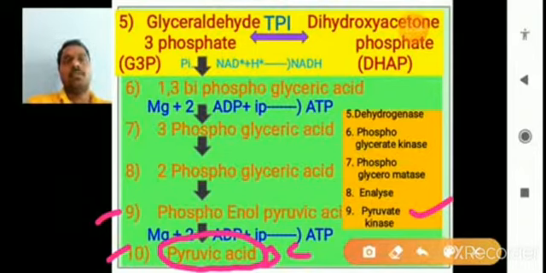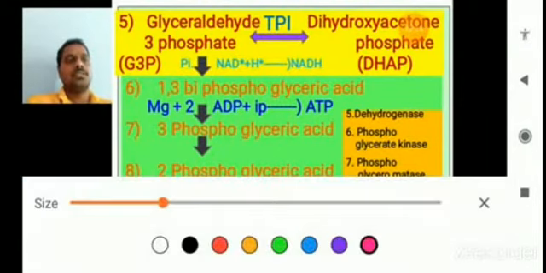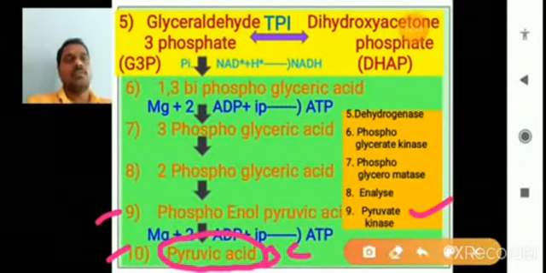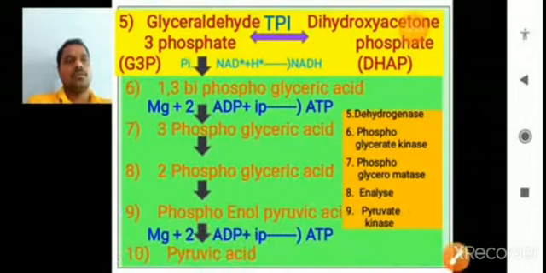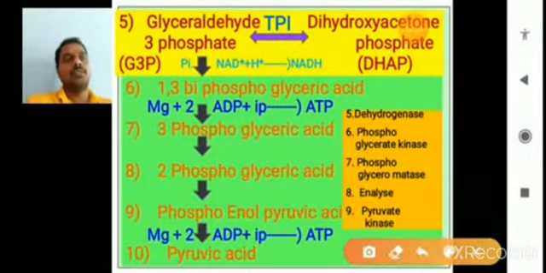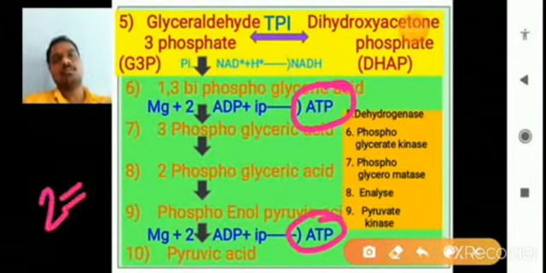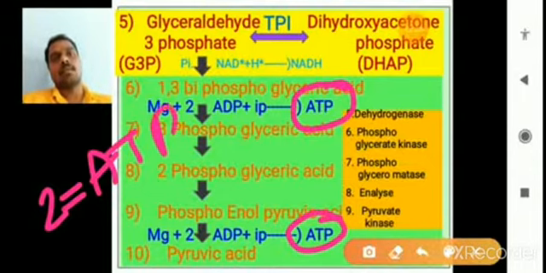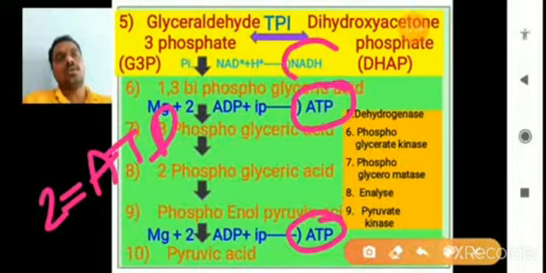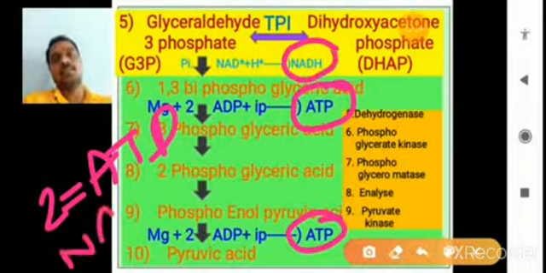So in the glycolysis, from the 5th to 10th steps, there are 2 ATPs produced, and along with the ATP, one NADH is produced.